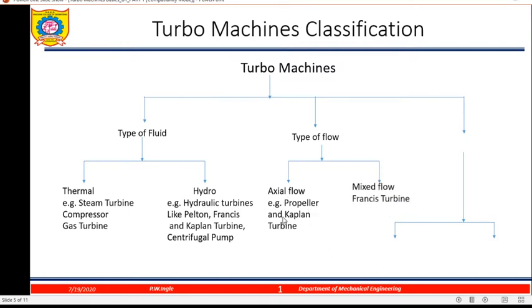So examples are the propeller and Kaplan turbine. A turbo machine may also have mixed flow. An example is the Francis turbine. Of course, we are going to discuss all these things in detail.